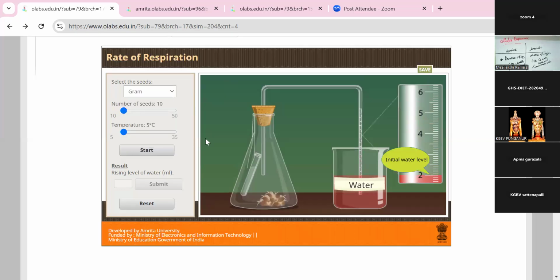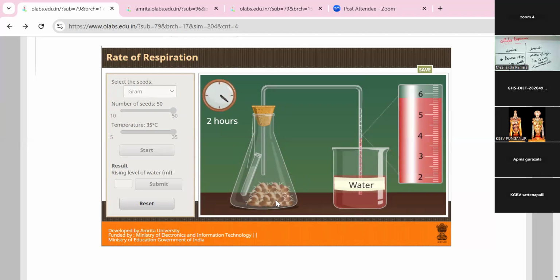Gram, green gram, black gram, like that. So the number of seeds is 50. Temperature is also high, 35 degrees centigrade. The basic initial level is 2. The process starts. Yes, it is moving fast because the temperature level is high, 35 degrees centigrade in this area. So the respiration process is also in a fast manner.